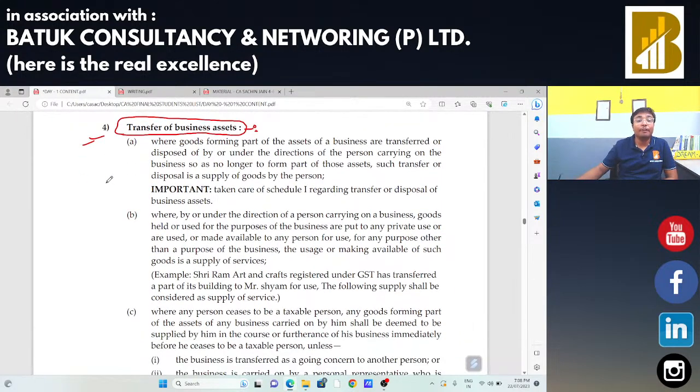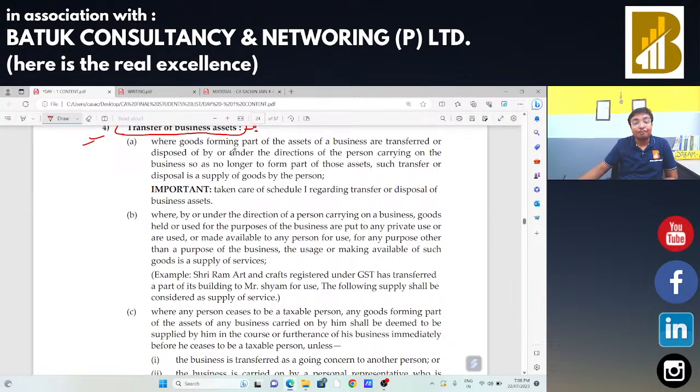Now, transfer of business assets. If any industry is going to transfer particular business assets, the question is whether that transfer is to be treated as a supply of goods or a supply of services. If there is a title transfer, we can say that this is a supply of goods. And if there is a transfer of right to use, we can say that this is a supply of services.